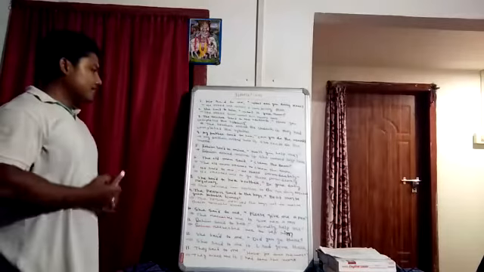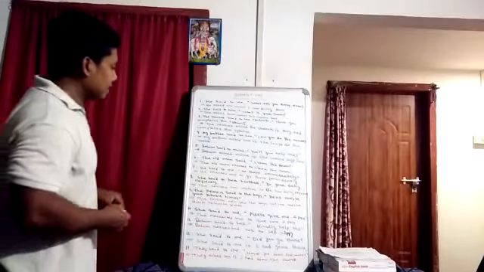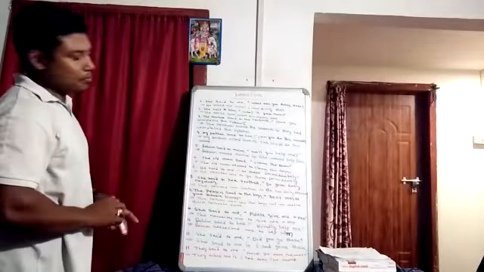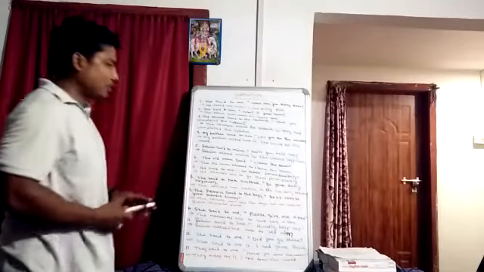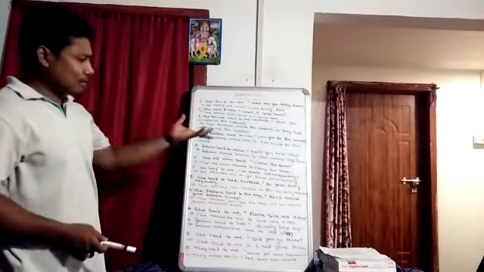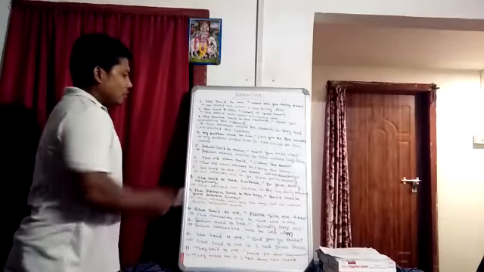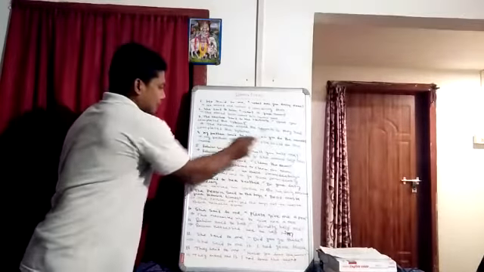Next one, my father said to her, can you do the work? Here, can you do the work, this part is the reported speech part. It is an interrogative sentence in the reported speech part, and here can has to be transferred to could in indirect form of narration. So what will be the answer? My father asked her if she could do the work.